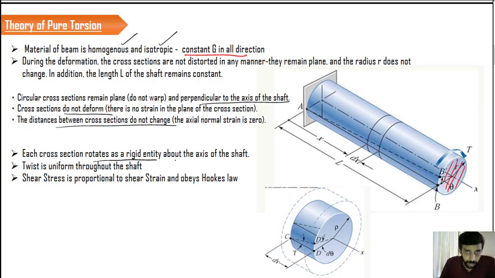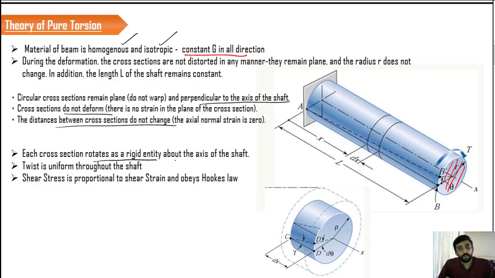Another important assumption is that the torque that is applied is uniform throughout the length of the shaft, and we are not expecting any kind of variation in the cross section of the shaft. And the shear stress is proportional to the shear strain and obeys Hooke's law. That is the final assumption. I think these assumptions are very common when we compare with bending. These are some common assumptions which are inevitable to carry out the derivation.